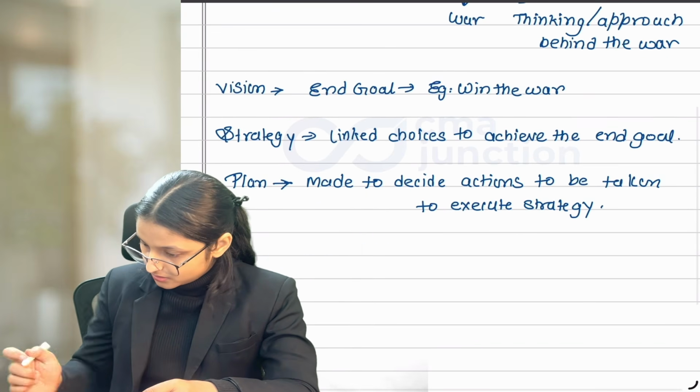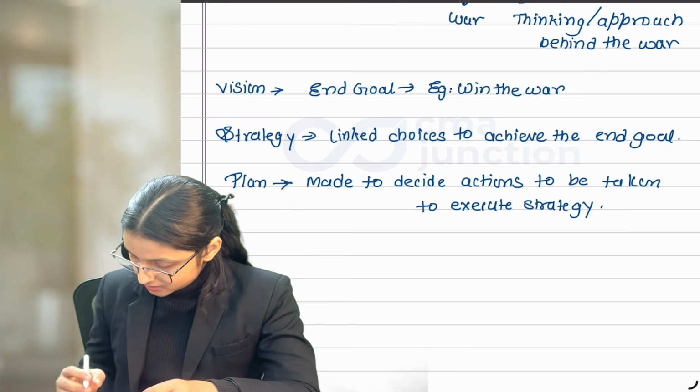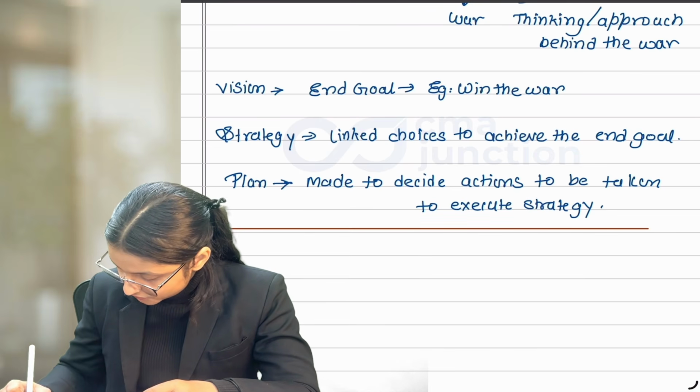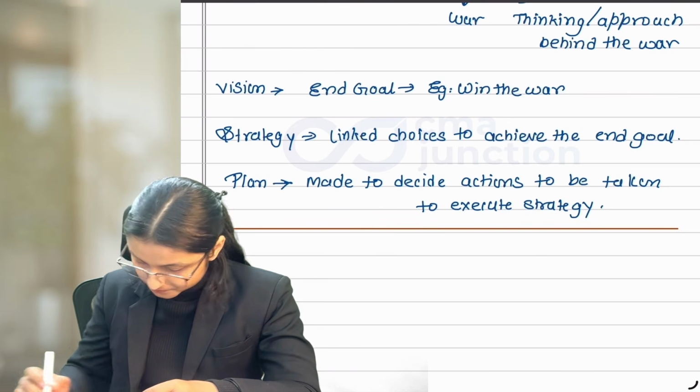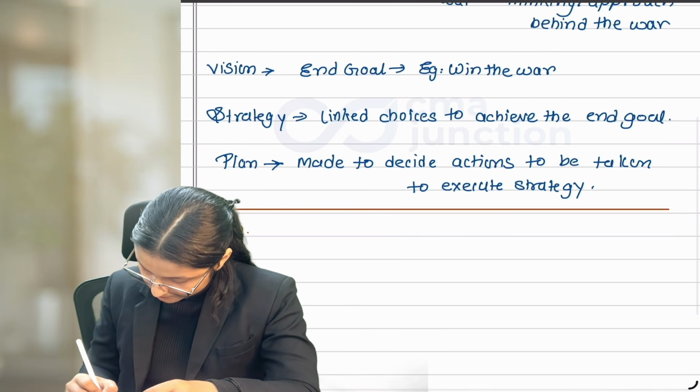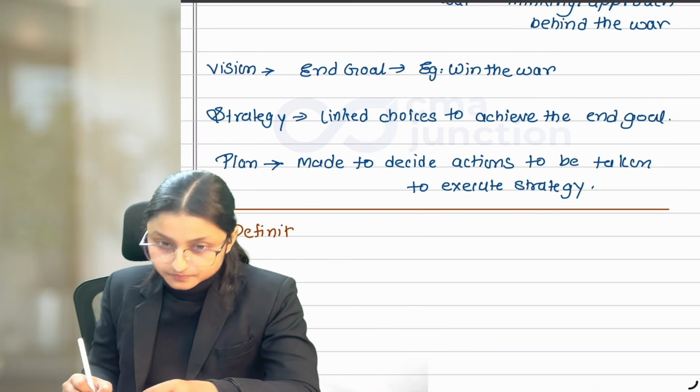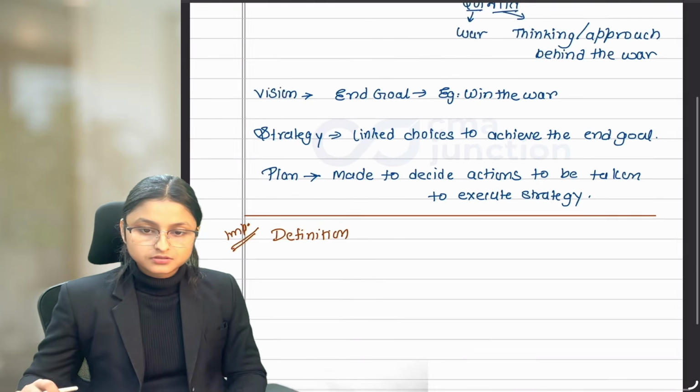Done. Now, after this, we understood the definition of strategy, which is important from exam point of view. Definition of strategy.